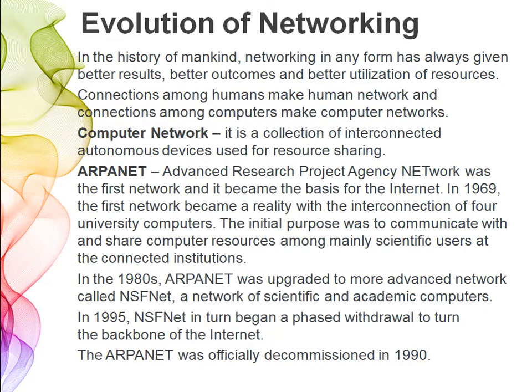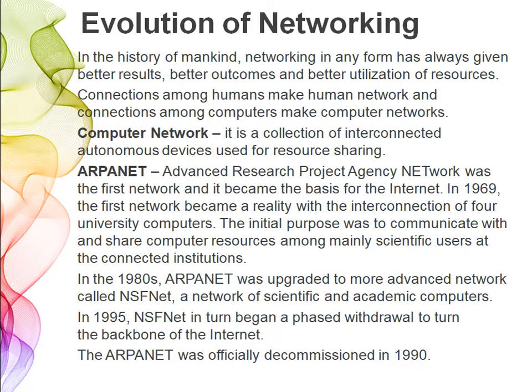Autonomous means a device is called autonomous when it can work on its own. If it is not dependent on any other device for its working, then it is called autonomous. So two important terms in this definition are interconnected and autonomous. And the main use of networking is sharing of resources.